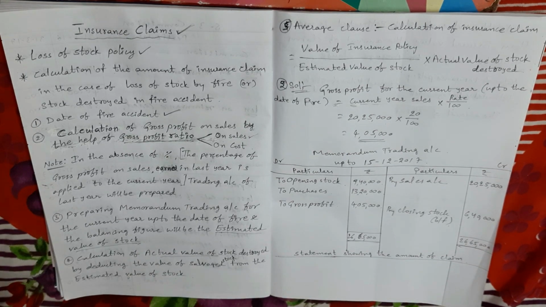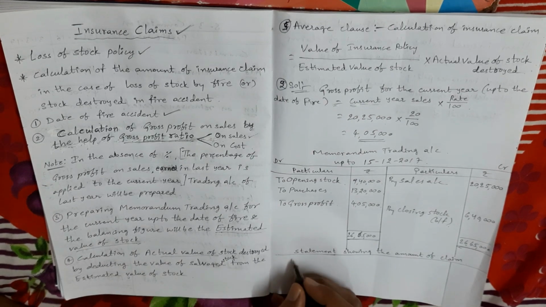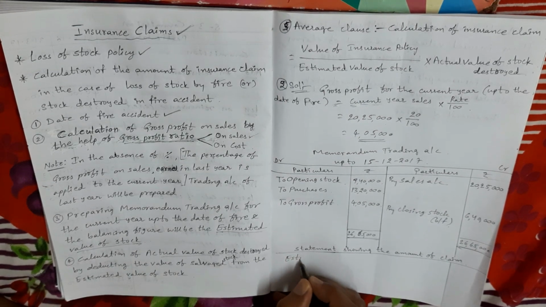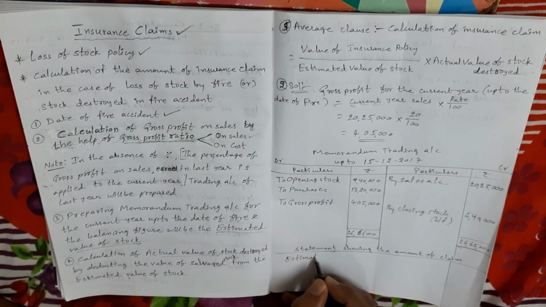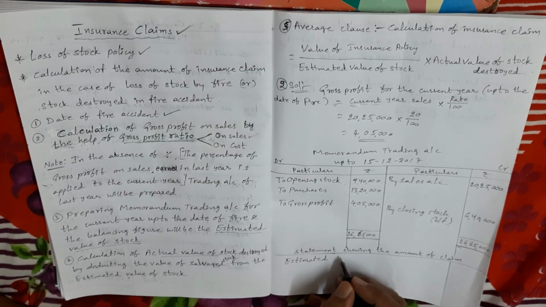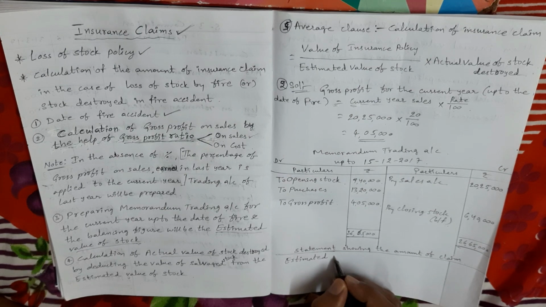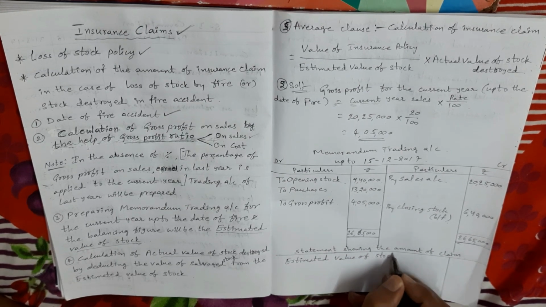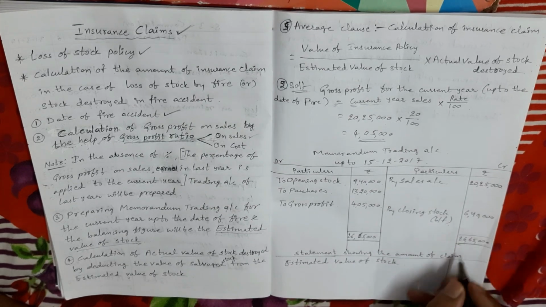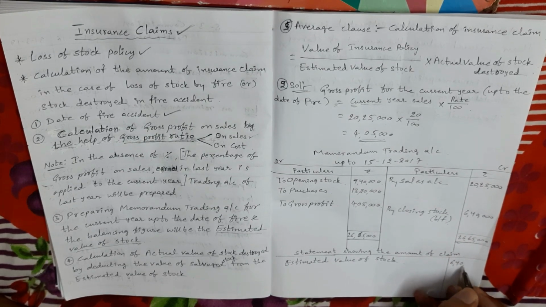See, first I am taking the amount you got in the third step, memorandum trading account, estimated value of stock. Estimated value of stock is 6 lakhs 40,000.